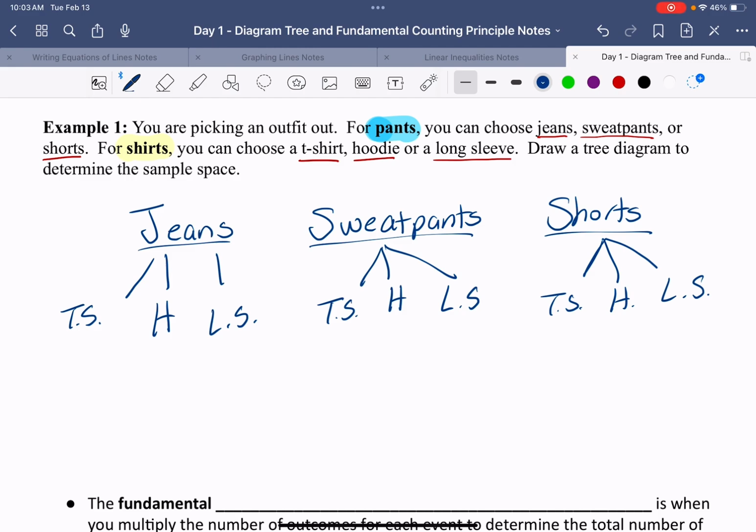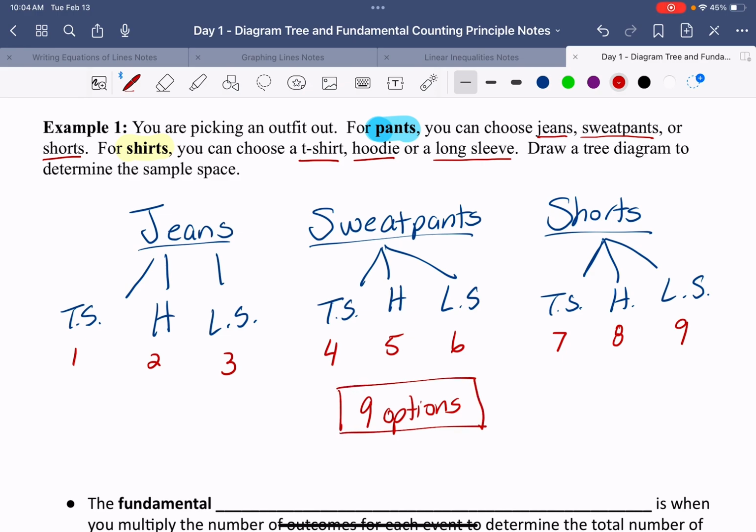All right, well, cool, that's a lot of different combinations, right? Well, if we add them all up, I've got 1 combination here, jeans and a t-shirt. I've got 2 combinations, jeans and a hoodie, or I've got 3 combinations, jeans and a long sleeve shirt. But then I also have 4 for sweatpants, 5, 6, and then I've got another combination of shorts with my t-shirt, hoodie, or long sleeve shirt. So I have a total of 9 options for this particular scenario, okay?